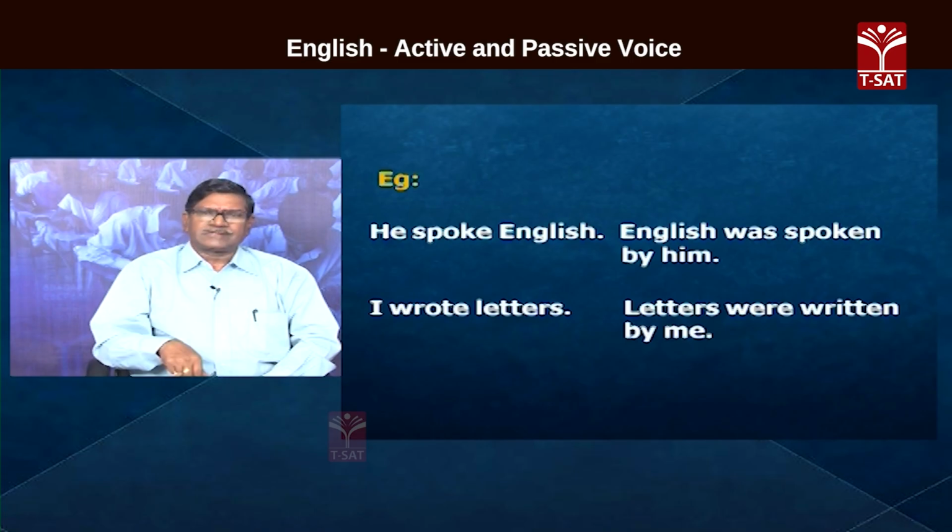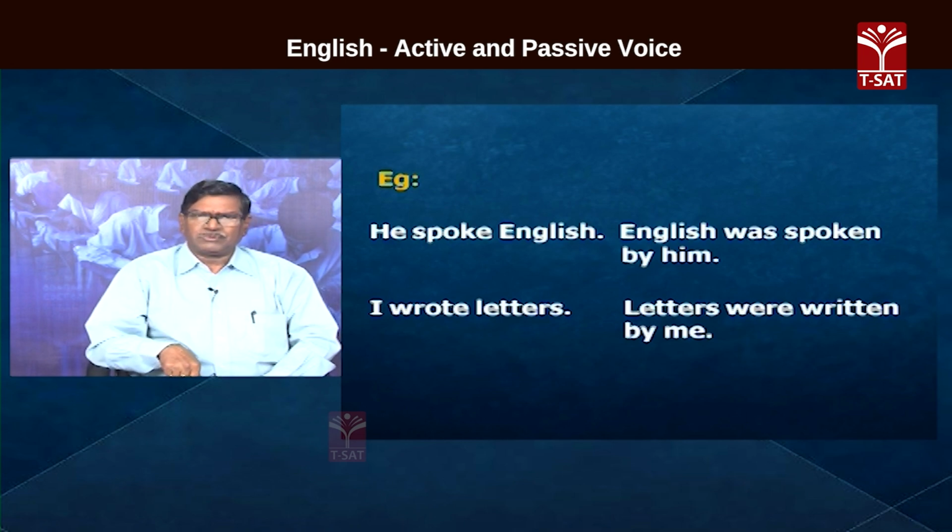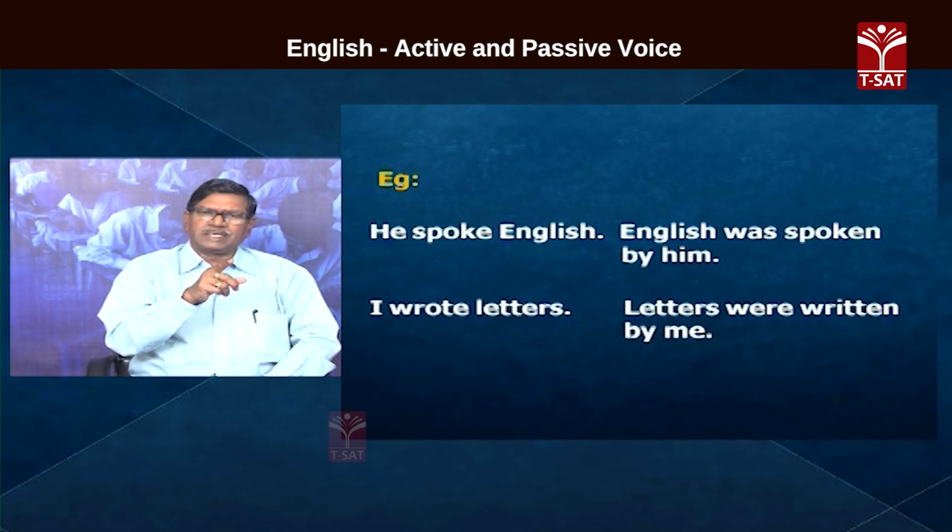I wrote letters. Here letters is plural. That occupies the place of the subject in passive voice. So, letters were written. Here was or were, because letters is a plural subject, plural verb. That is the concord. That is the agreement between the subject and the verb. If the subject is singular, the verb should be singular. If the subject is plural, the verb also should be plural. That we know. Therefore, letters were written.